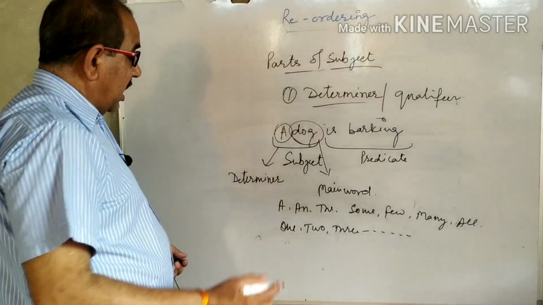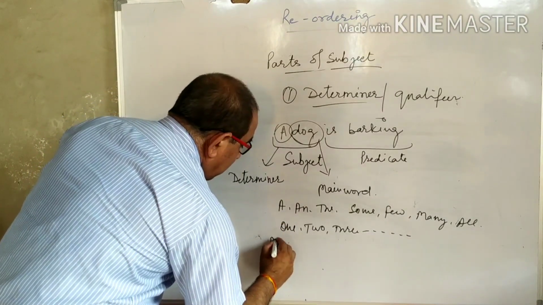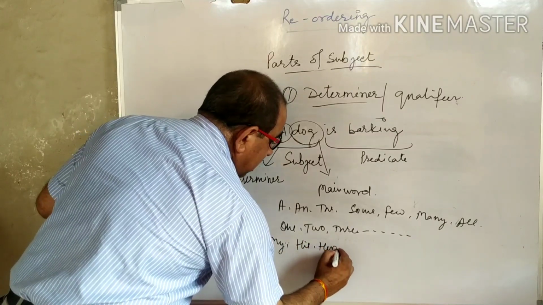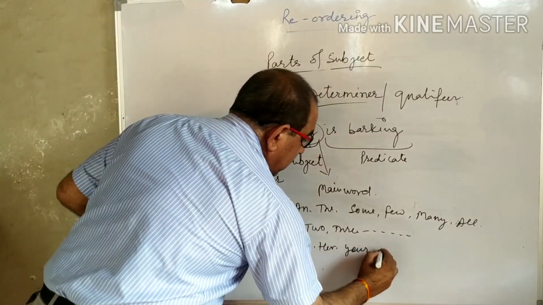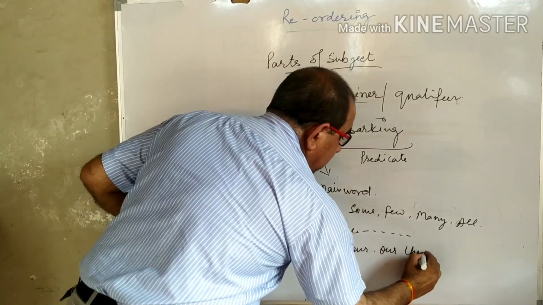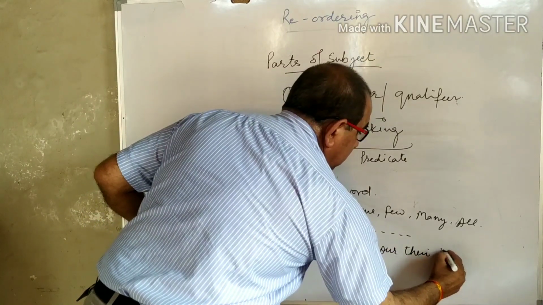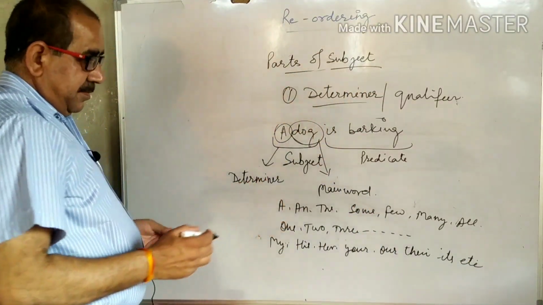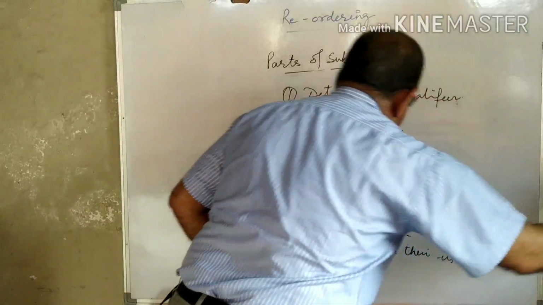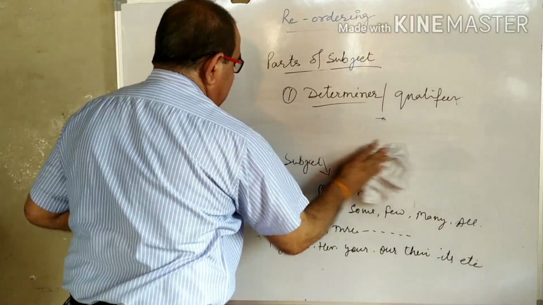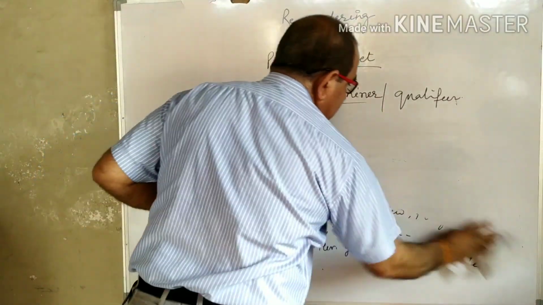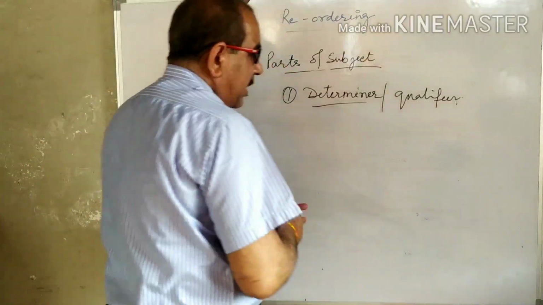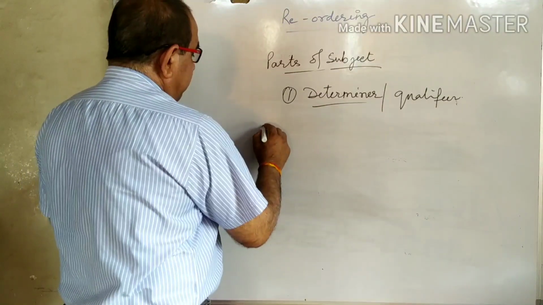And for relation: my, his, her, your, our, their, its, etc. This is another example where the number is not, the relation is specified.